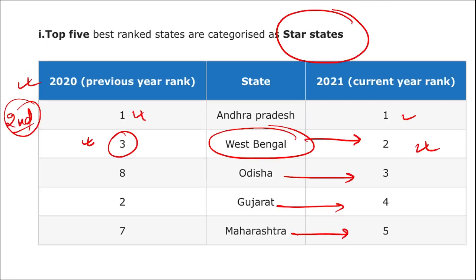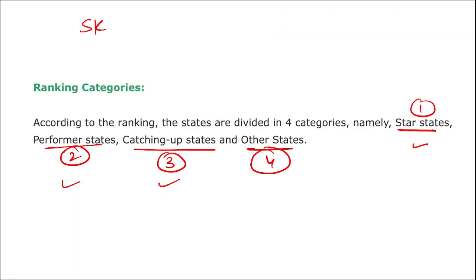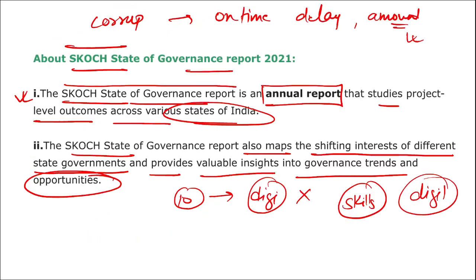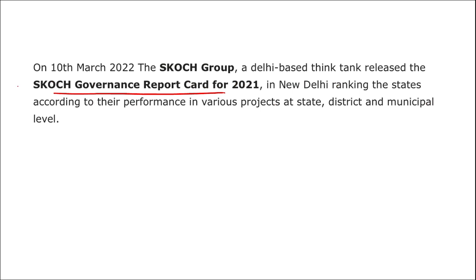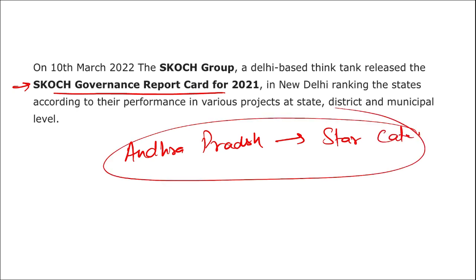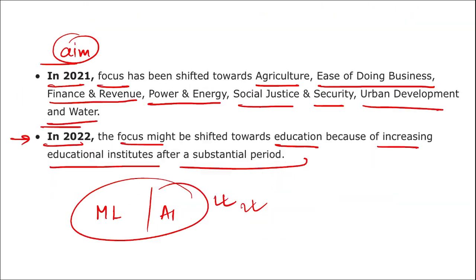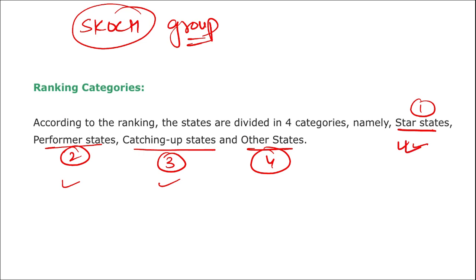Now let's revise once. The Skoch Group releases the Skoch governance index. The state that topped in this index or report is Andhra Pradesh, and that too in the star category. We saw the states are ranked in four categories in the Skoch governance index report. And what are these categories? These are star states, performer states, catching up states, and the other states. So remember these, highly important.